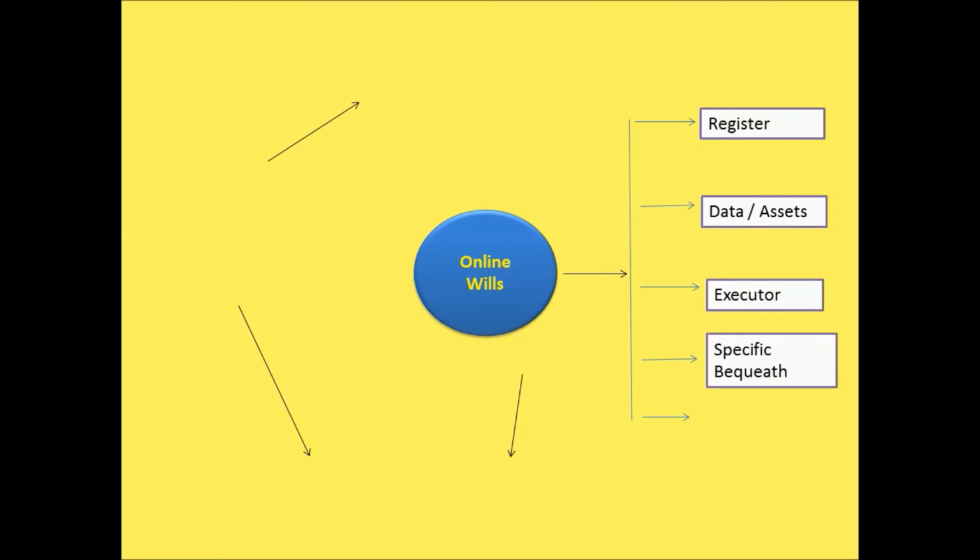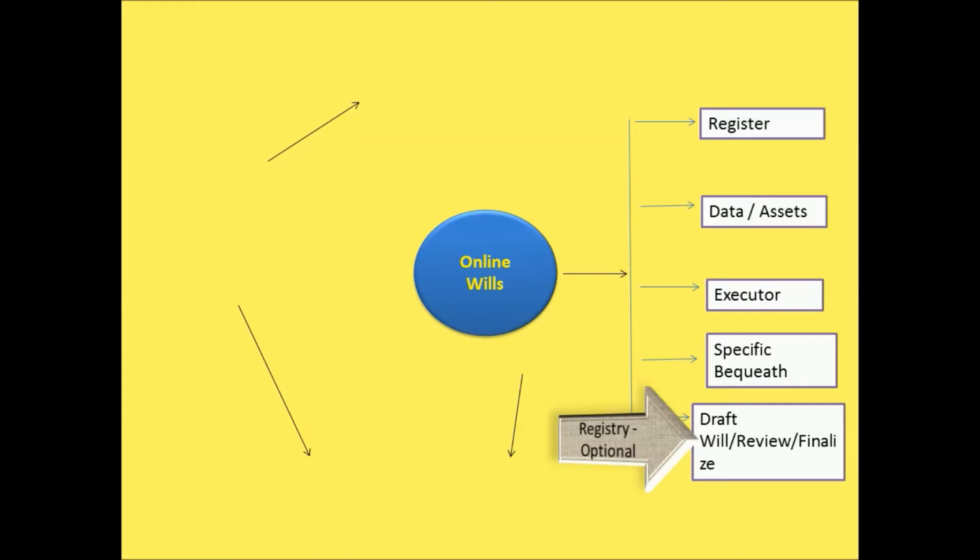In the will you have to specifically write the specific bequest, in the ratio or the number of items or the exact nature of items which you want to transfer. Then you draft the will, review it, and finalize it before making it the final will. Registering the will is not mandatory, it is only optional.